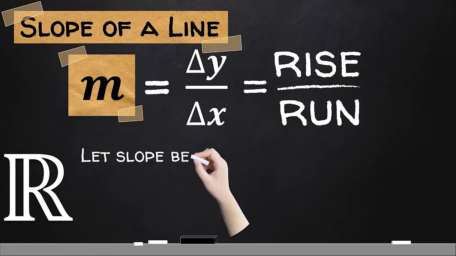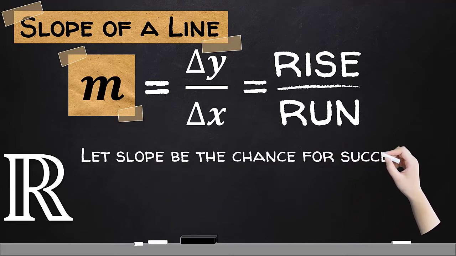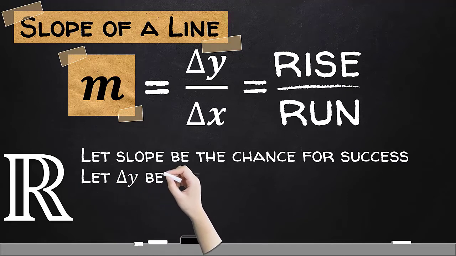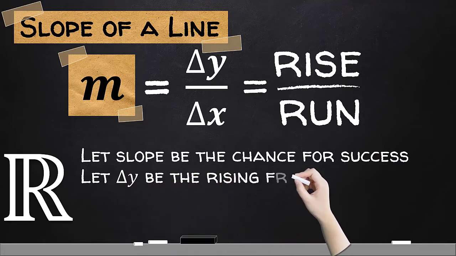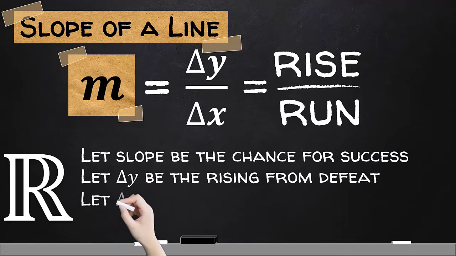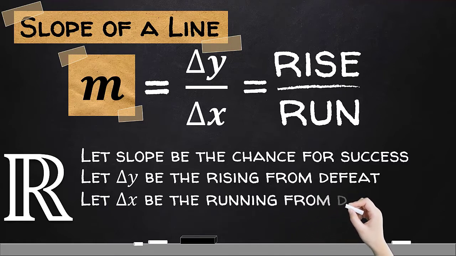Let slope be the chance for success. Let the change in y be the rising from defeat. Let change in x be the running from defeat.